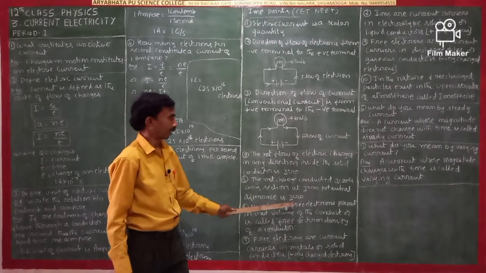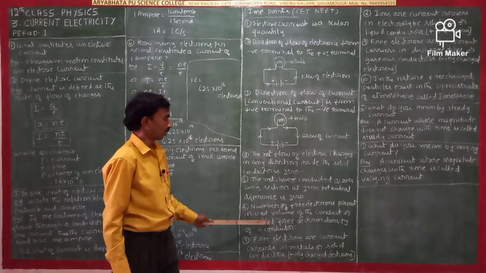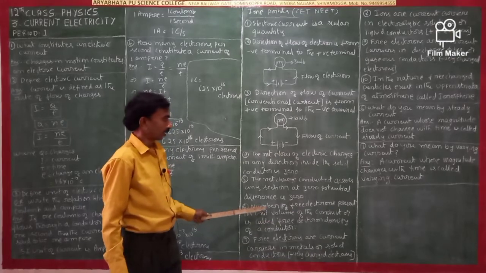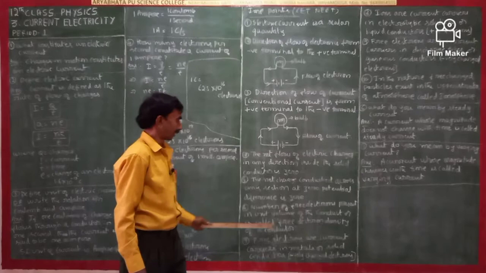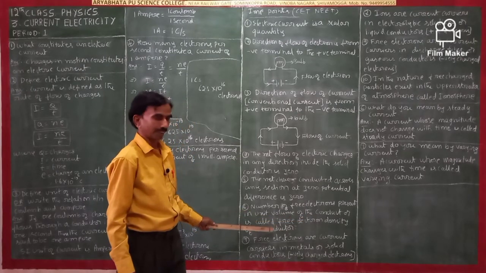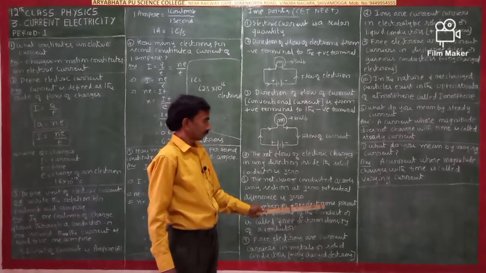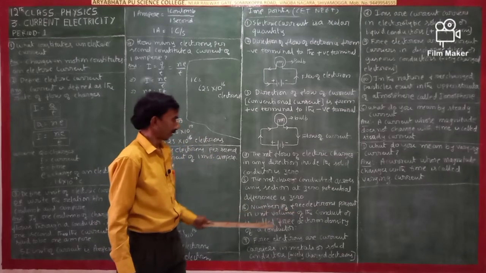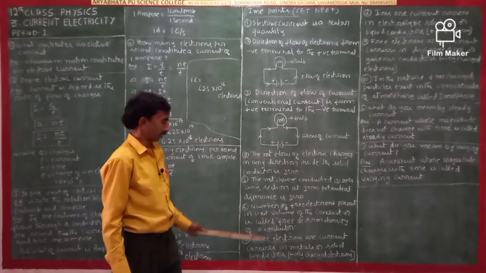Number of free electrons present in unit volume of the conductor is called free electron density of a conductor.